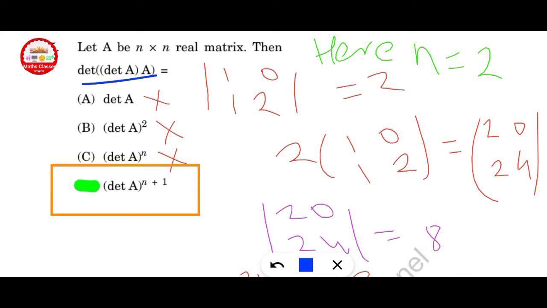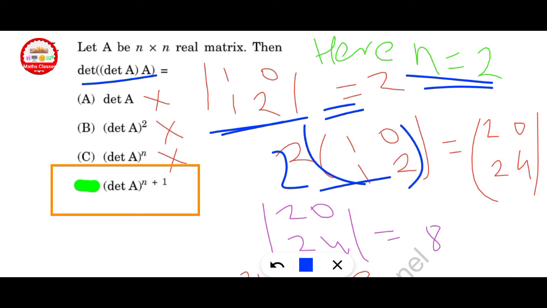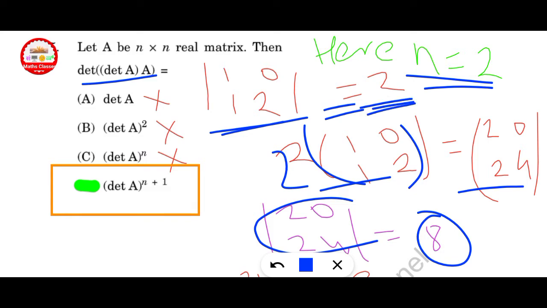First of all, use the discarding method here. Put n is equal to 2. If I take one example, A = [1 0; 1 2], determinant is 2, and multiply 2 into determinant of A, that means 2 0 2 4. Finally you get 8. 2 is the value of determinant A, and finally we get 8. That means 2 raised to 3 equal to 8. That means 2 raised to n plus 1. So option D is correct here.